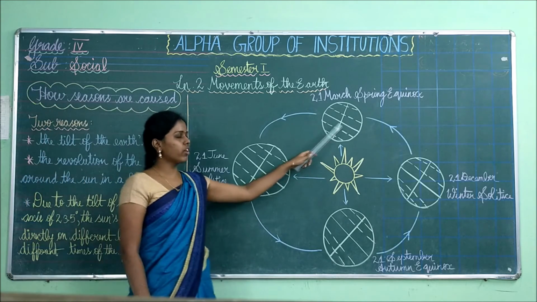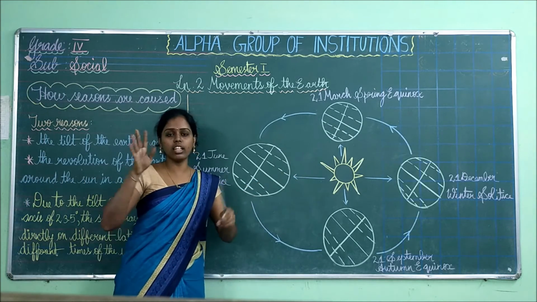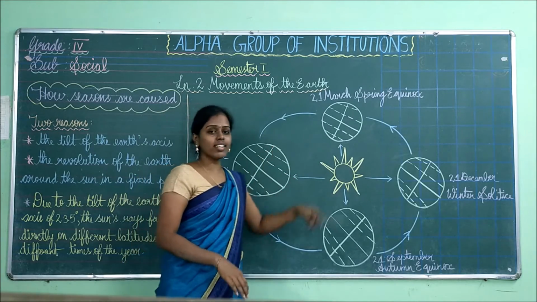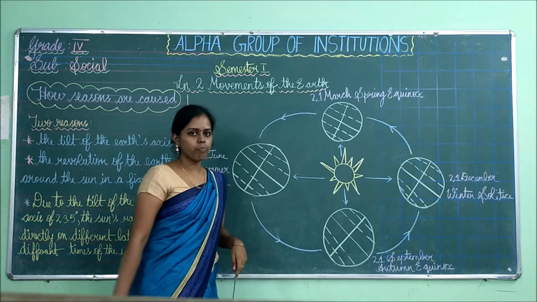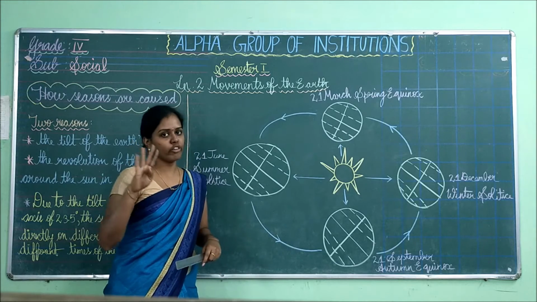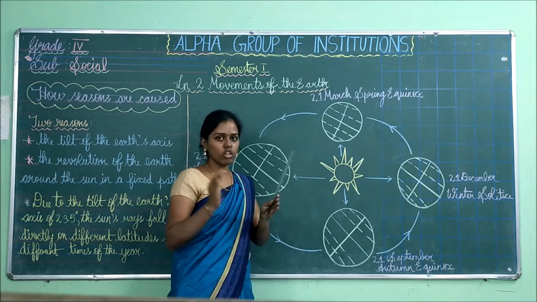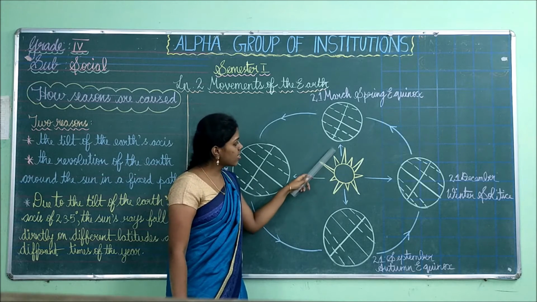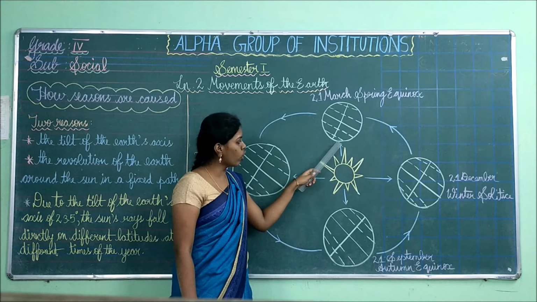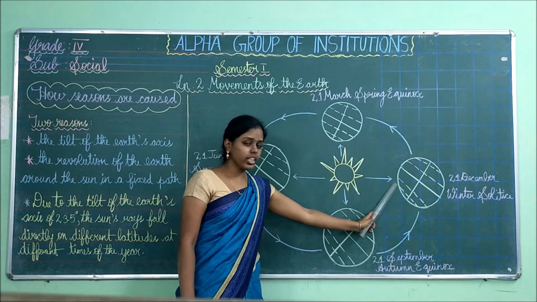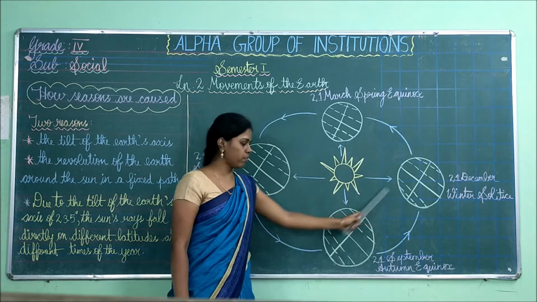Consider that the earth's 1 year is divided into 4 parts because there are 4 seasons. In the first part of the year, the sun's rays will be falling on the southern part. In the second part, it will be in this part, in the western region.